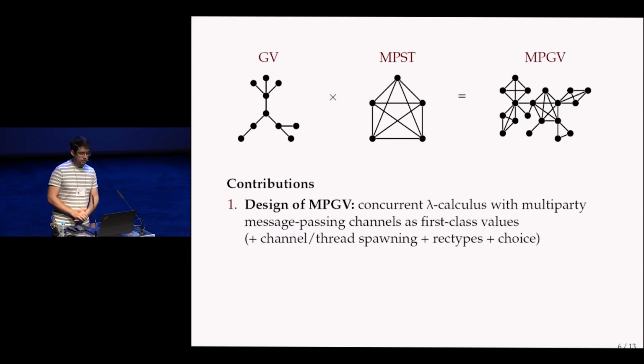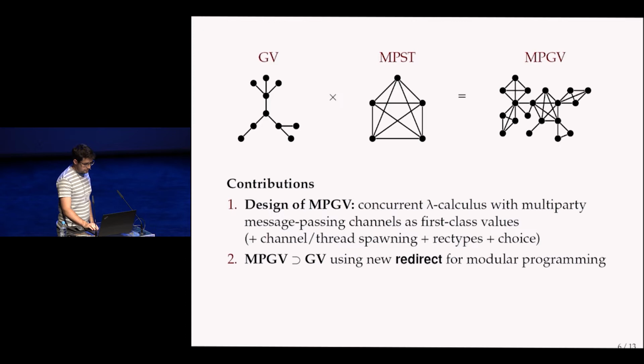So the main contribution here is the design of this language. A language in which you are in a lambda calculus with multi-party message passing channels, where they can be dynamically spawned, and they are first-class values. We also have recursive types and choice and some other features. And using this, we can see that in our language, we really generalize the old GV. But actually, to do that, we have to add one additional construct, which also turns out to be useful for modular programming.